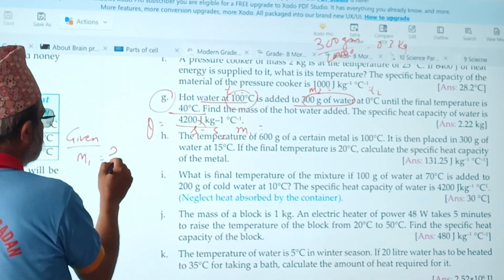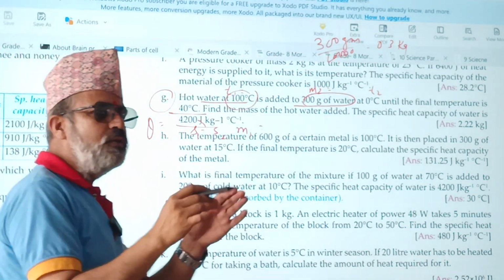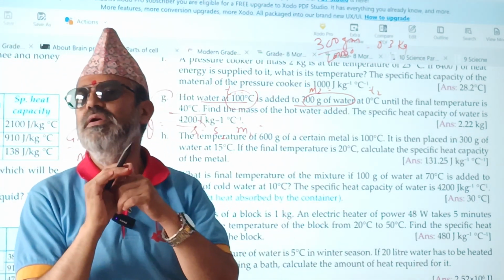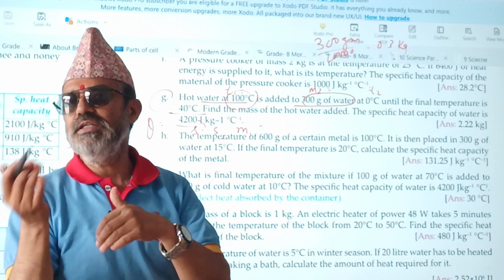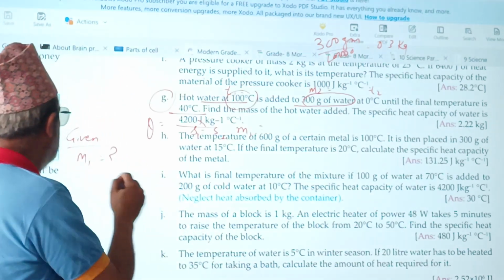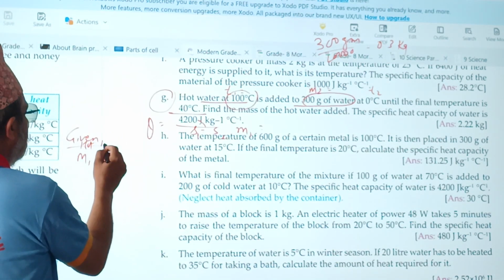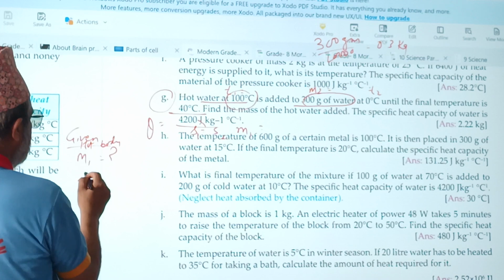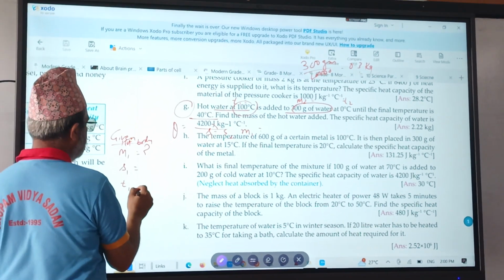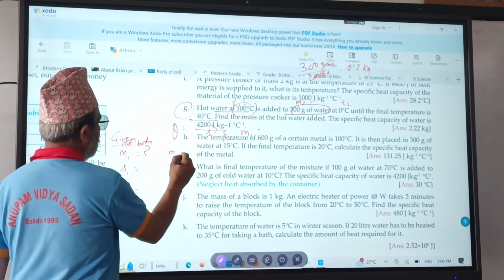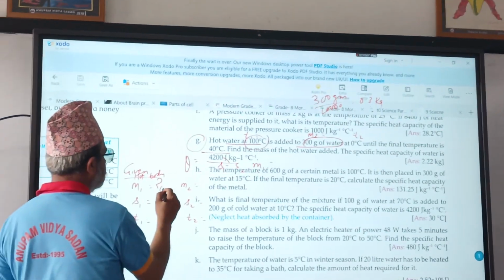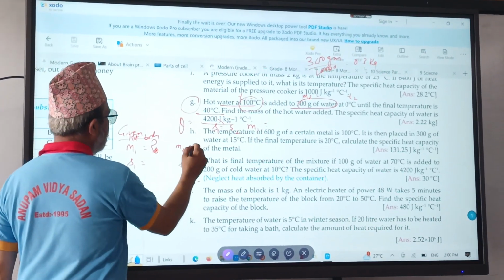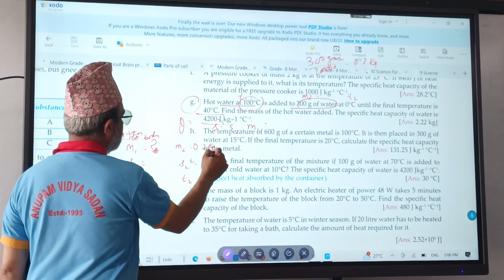M1, S1, T1 are for the hot body. M2, S2, T2 are for the cold body. You can write here hot body: M1, S1, T1. Here: M2, S2, T2. M1 is unknown. M2 is 0.3 kg.